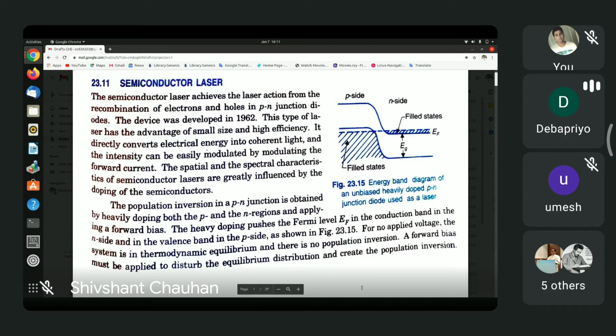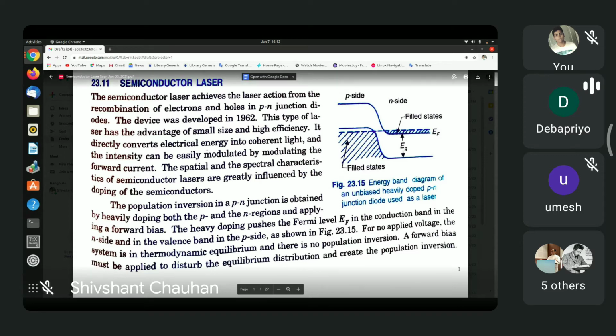But if you dope both sides, the p side as well as the n side, very heavily, then the Fermi level lies within the valence band on the p side and within the conduction band on the n side, as shown here. So this is the band structure of a very heavily doped semiconductor diode.